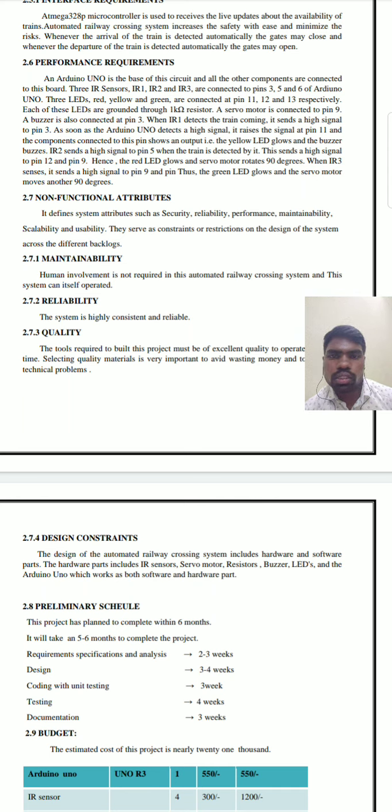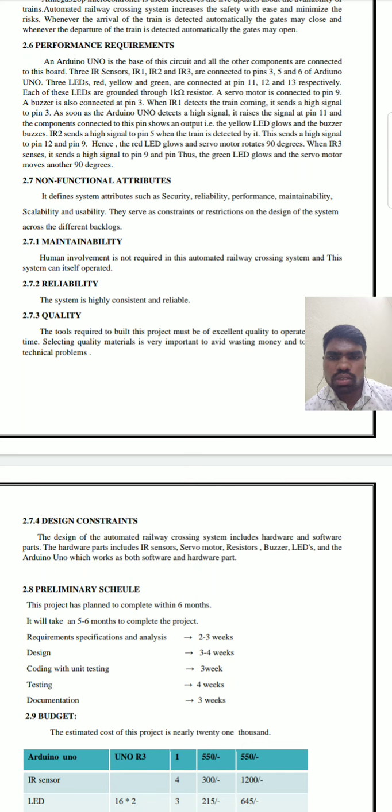Non-functional attributes. It defines system attributes such as security, reliability, performance, maintainability, scalability and usability. They serve as constraints or restrictions on the design of the system across the different backlogs. Maintainability. Human involvement is not required in this automated railway crossing system, and the system can operate by itself. Reliability. The system is highly consistent and reliable.